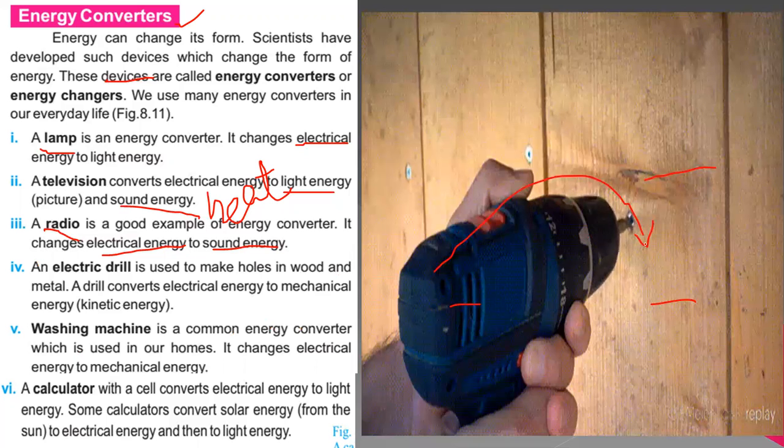Yes, mechanical energy, means it does some work. So mechanical energy is to do something, to give any change in that substance. So that is mechanical energy. That is also the form of kinetic energy. So we plug this on, and that electrical energy is changed into kinetic energy.